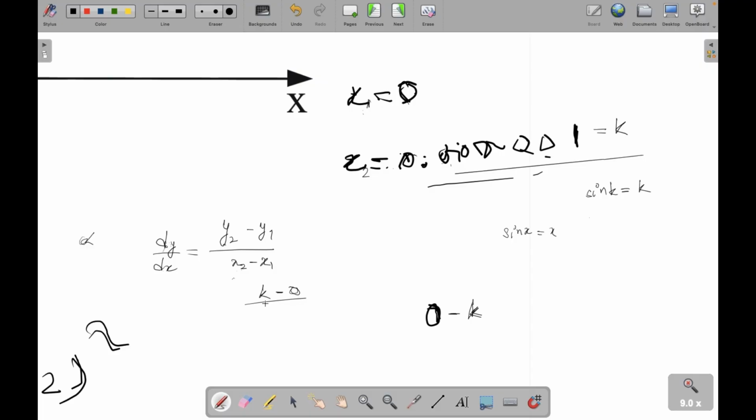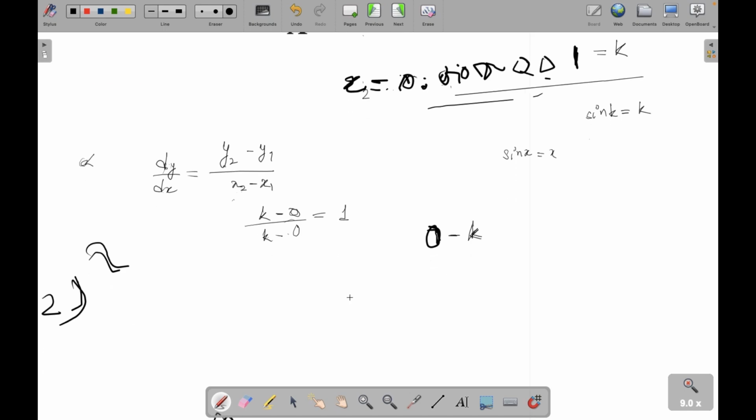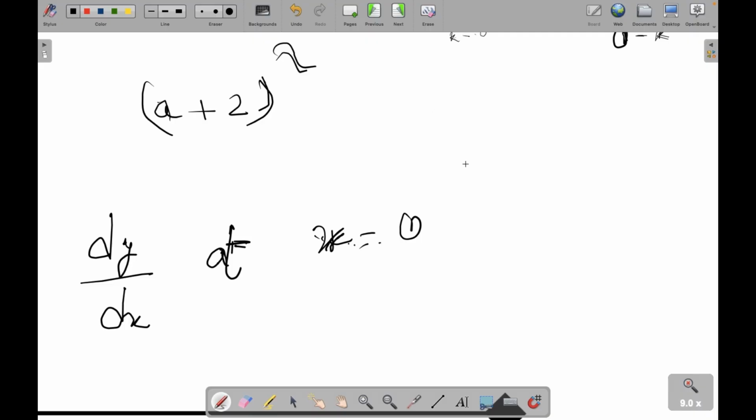So what will be the denominator? x2. What will be the value of x2? No, x2. See, this is x1 and this is x2. x2 is the value in my hand, very small, k. What is x1? x1 is 0. So k minus 0 upon k minus 0. What is the value? 1. So dy by dx at x equals 0 is 1 for sine x.